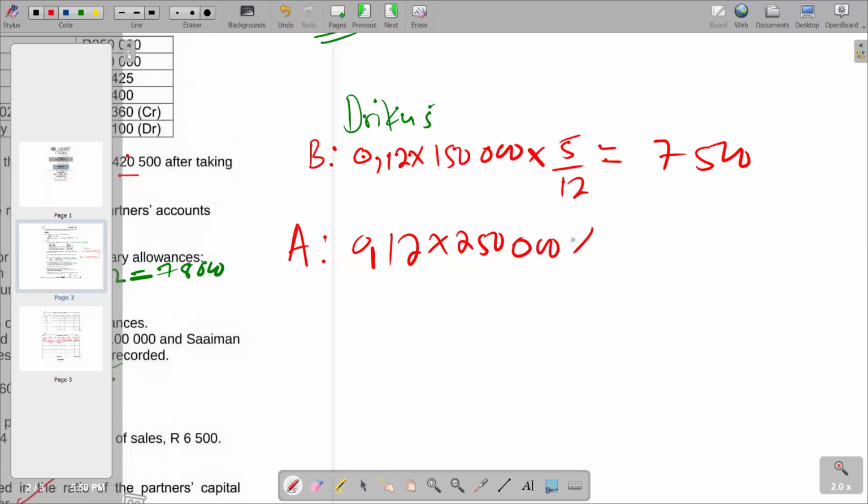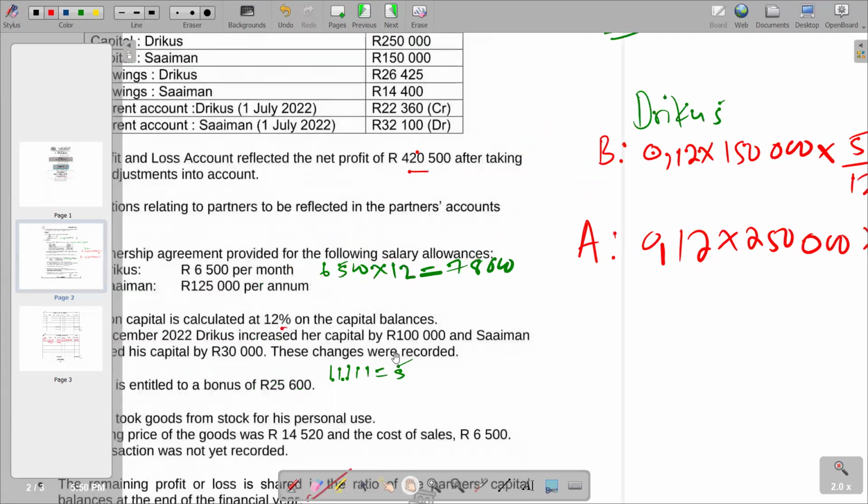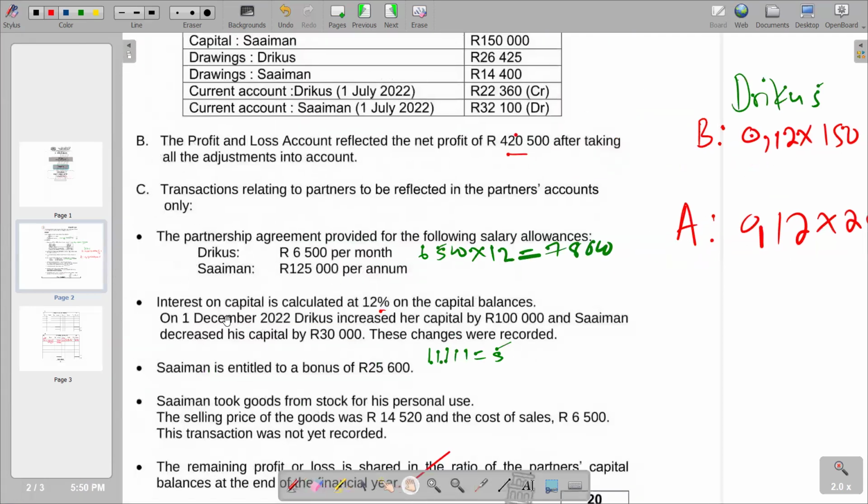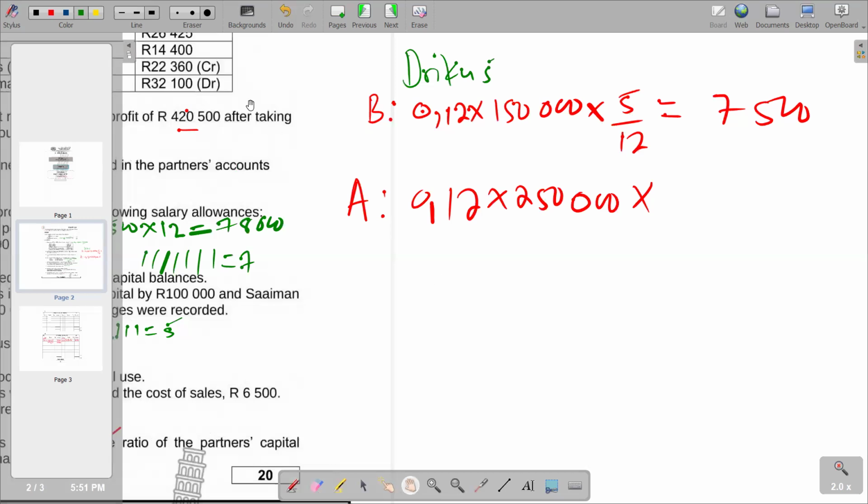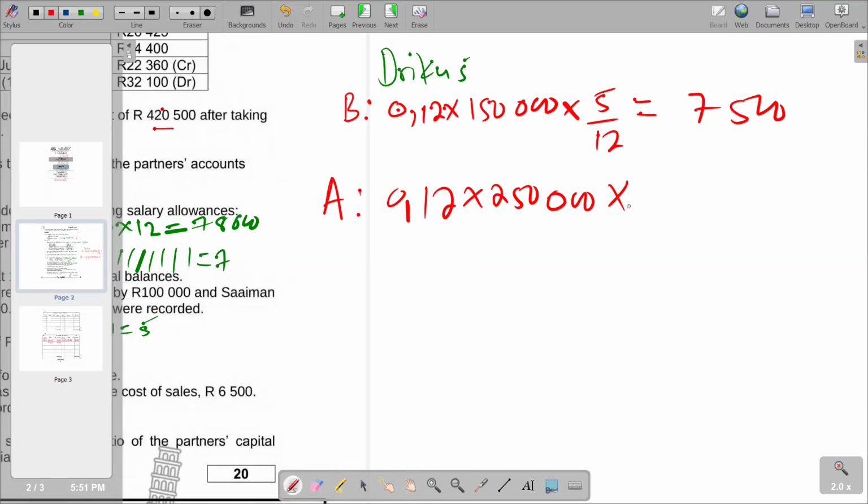And then obviously the proportion of months now. Remember, if you come back here, you'd see that it was increased on 1 December. So the number of months, we have December, January, February, March, April, May, June, and the year end. We count the number of months: 1, 2, 3, 4, 5, 6, 7. So we have 7 months after the increase. We multiply by 7 over 12.